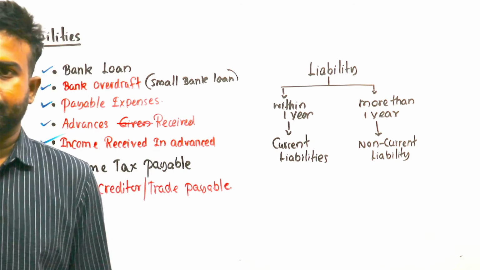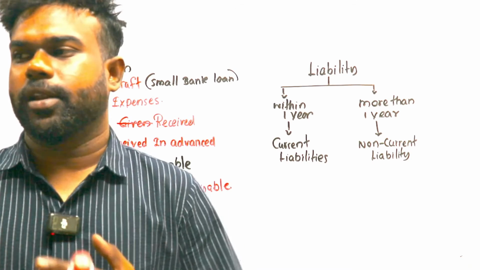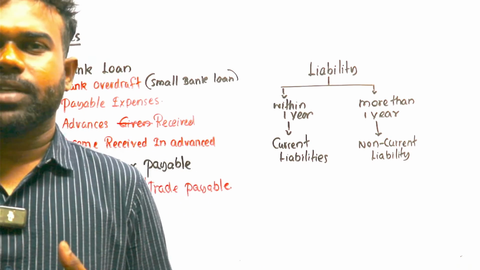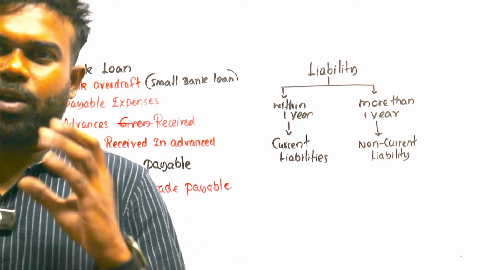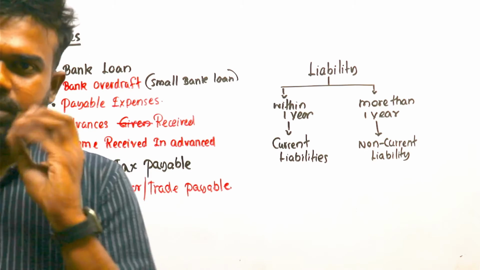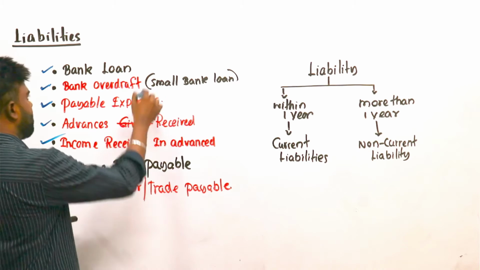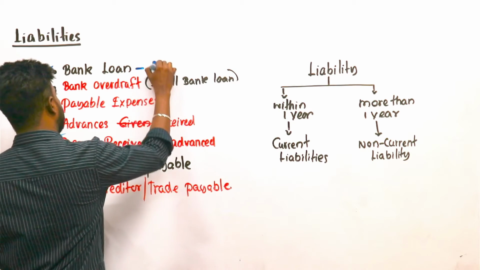What do you think? Then bank loan, is it a current liability or non-current liability? Bank loans are normally obtained for 5 years, 6 years, long term periods. Therefore, first one, non-current liabilities. Bank loan is a non-current liability.